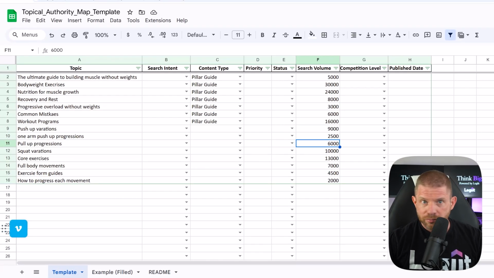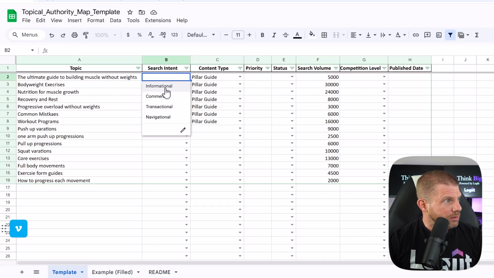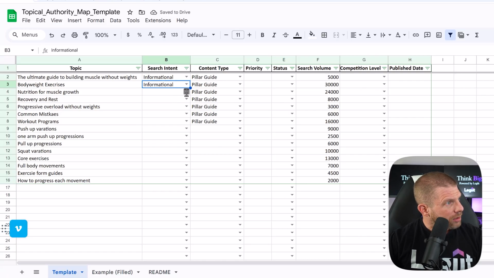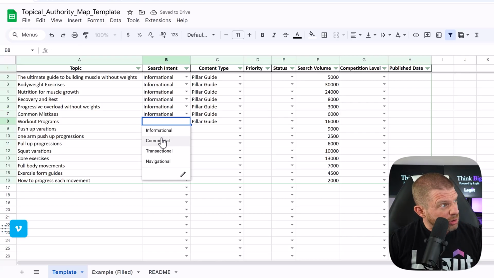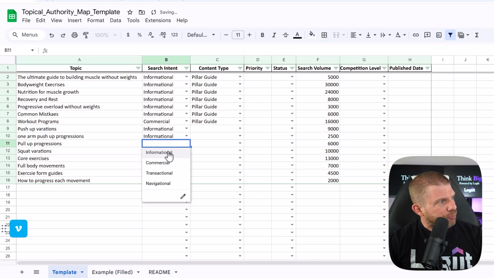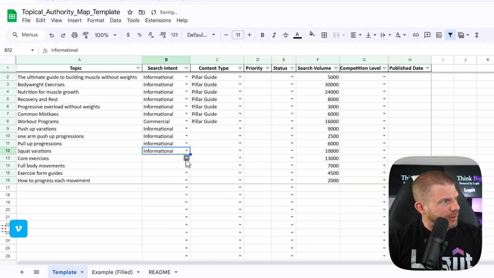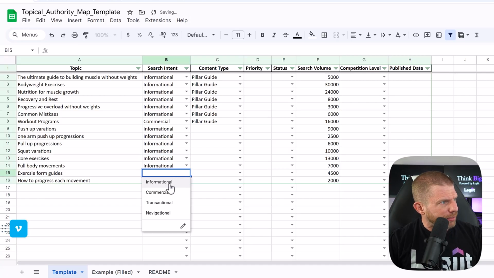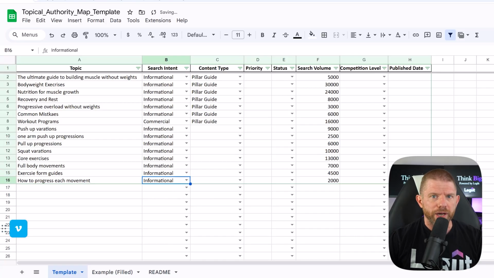So let's fill those in. Informational, we'll say informational. This one could be informational or commercial because they might be looking to buy a program. I'm going to call that commercial. And then this would be informational. And, this is somewhat subjective, but use your judgment. But most of these should be pretty straightforward. And yeah, the rest of these are going to be informational. I mainly just wanted to have a little bit of variety.